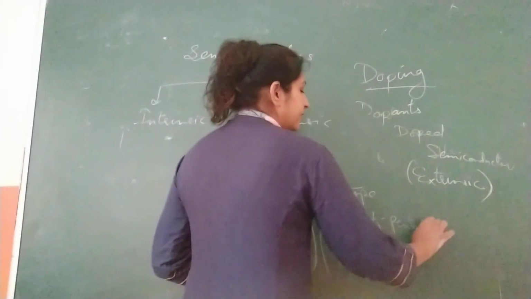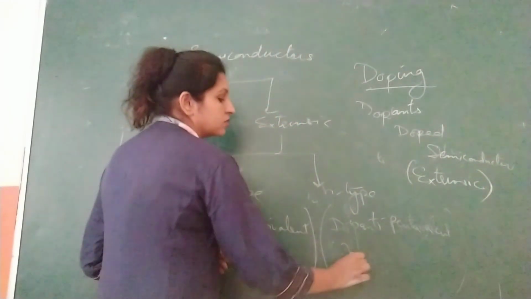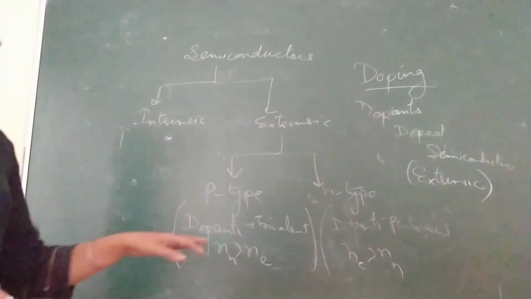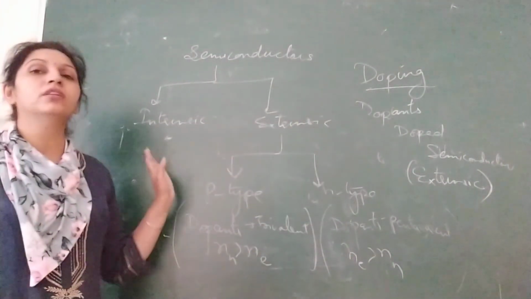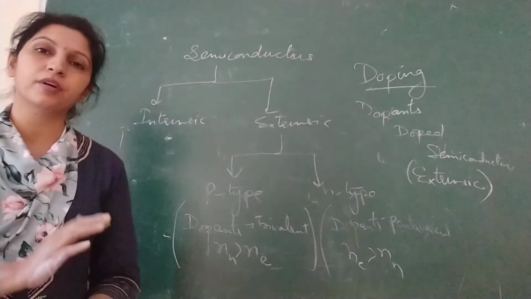Dopants are pentavalent, and here the number of electrons is more than the number of holes. Means from the 5th group we use it in that. And overall the charge on all the semiconductors is 0. They are neutral. Okay, this is all for today.